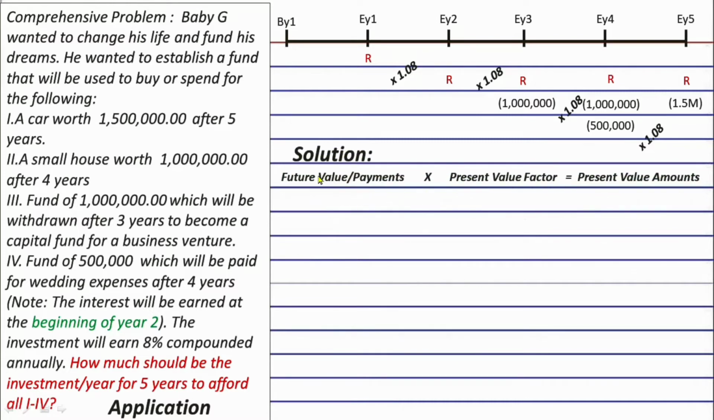Again, what you need is the formula: payments times the present value factor equals the present value amounts. So that format or formula will always be needed when you solve present value problems and future value problems. Although, in the future value problems, this here will be changed to future value factor, and this here will become the future value amounts, and also this here will become the present value amounts. But still, the format will be very similar. And you need to remember that.